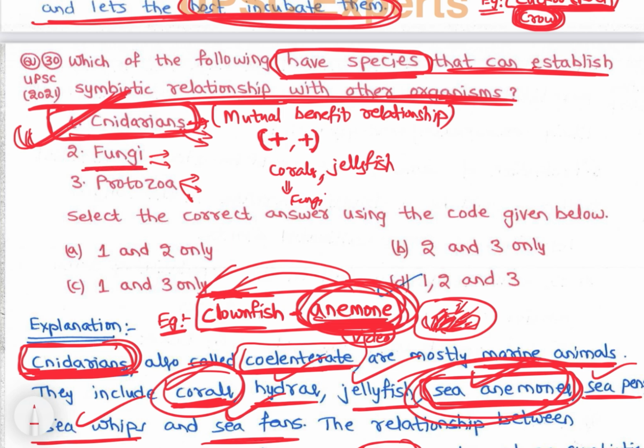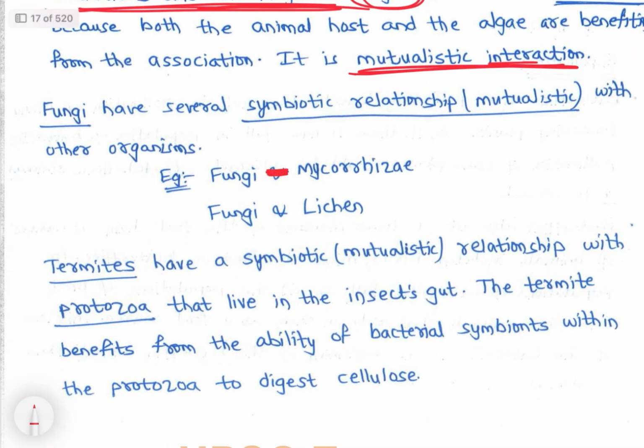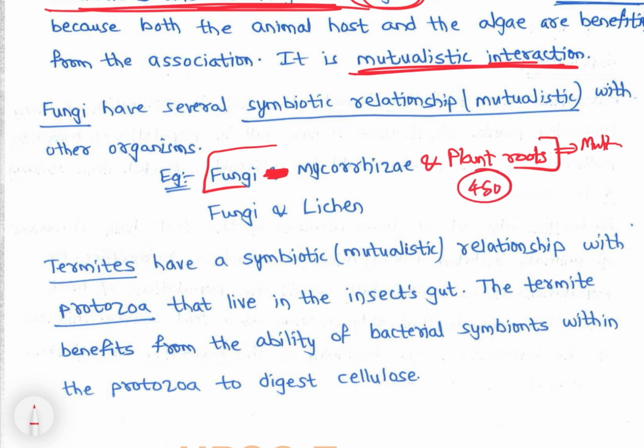Then fungi, we know and we have discussed. Fungi has a mutual relationship with plant roots, right? That is mycorrhizae fungi, right? Mycorrhizae fungi, we discussed in the class. See, mycorrhizae is a fungi and plant roots. They have a mutualistic relationship, okay? 80% of trees have had a mutual relationship for 450 million years.